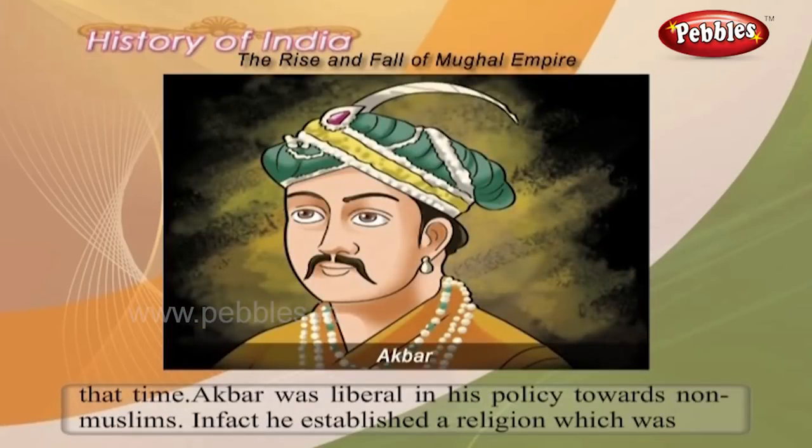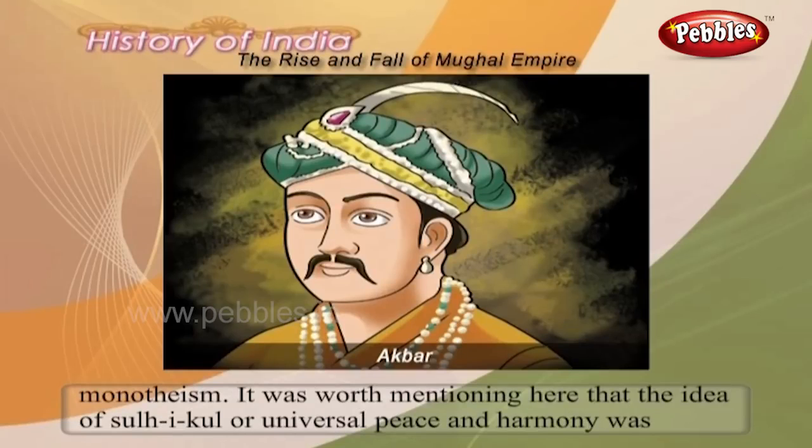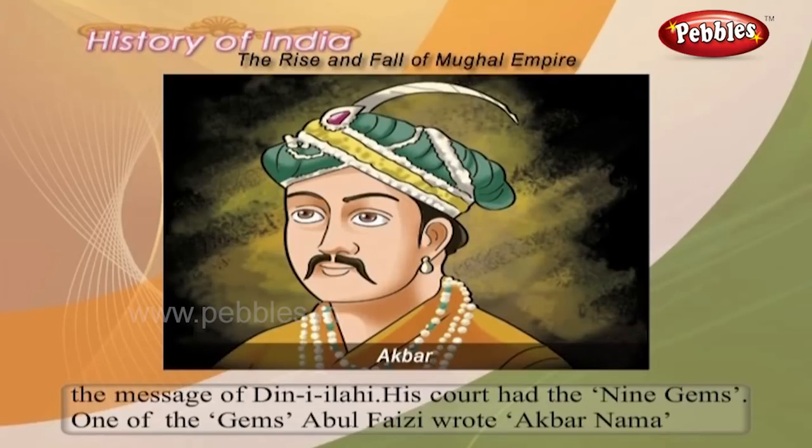Akbar was liberal in his policy towards non-Muslims. In fact, he established a religion which was common to all and contained the common teachings of all religions. Akbar called it Deen-e-Ilahi or divine monotheism. It is worth mentioning here that the idea of Sulh-e-Kul or universal peace and harmony was the message of Din-e-Ilahi.